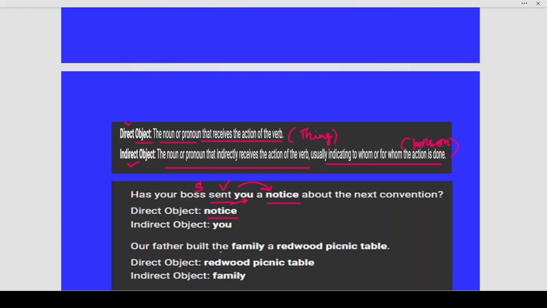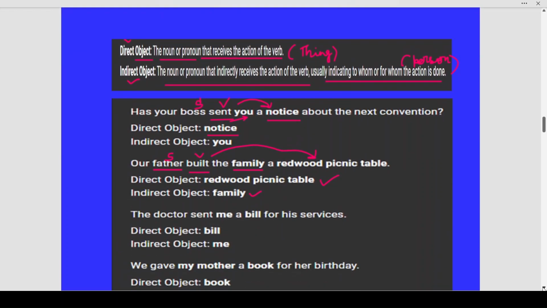Okay. Next, our father built the family a redwood picnic table. Now, who is the subject? The subject is the father. What is the verb here? Built. Now, what did he build? That will be the direct object. He built a redwood picnic table. So this is your direct object. Now, for whom did he build it? The family. So family becomes your indirect object. Like I told you, direct object is a thing and indirect object is a person.